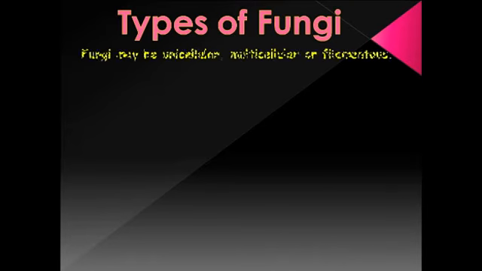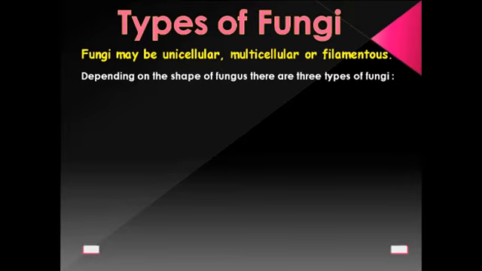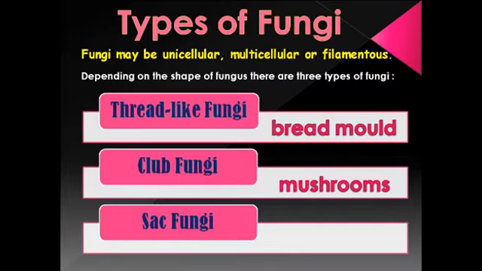Now types of fungi. They may be unicellular, they may be multicellular or filamentous. Filamentous means filament-like. Depending on the shape of the fungus, they are of three types: thread-like fungi, club fungi and sac fungi. Examples are, for thread-like fungi, bread mold; for club fungi, mushrooms; and for sac fungi, yeast.